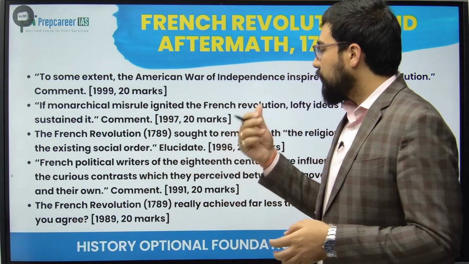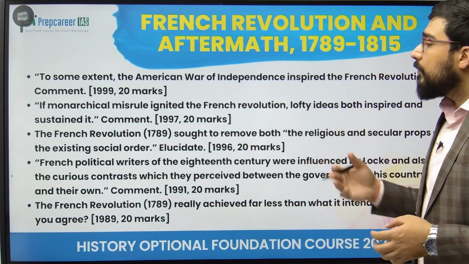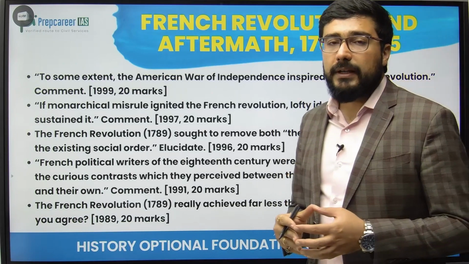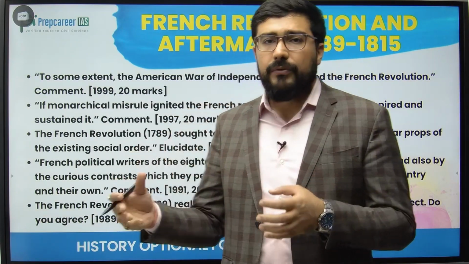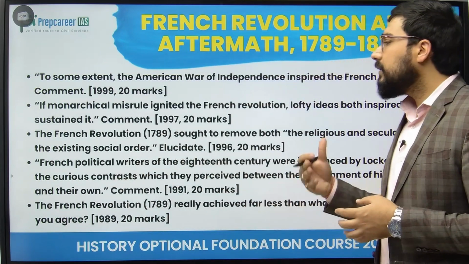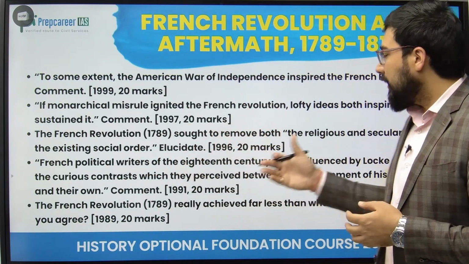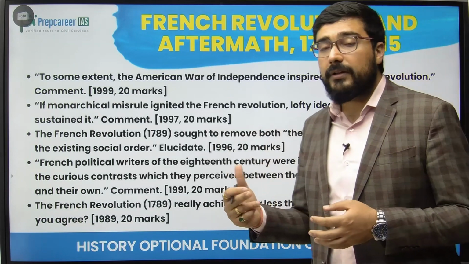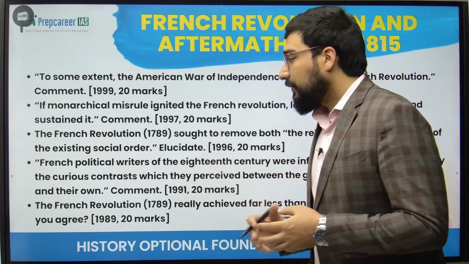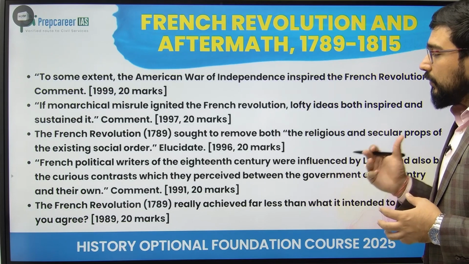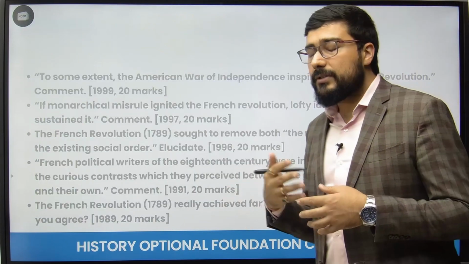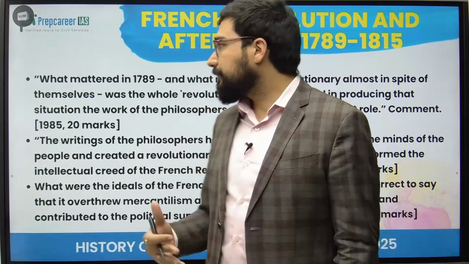So उसके ऊपर ये क्वेश्चन उन्होंने पूछा हुआ है. Then the comparison of France versus England, how the comparison between the country of John Locke and the country of Montesquieu or Rousseau eventually created a kind of contrast, and this was one of the major reasons for the grievance, right? Then the French Revolution really achieved far less than what it intended to do. Do you agree? This is more about क्या उसने achieve किया, क्या उसने achieve नहीं किया.